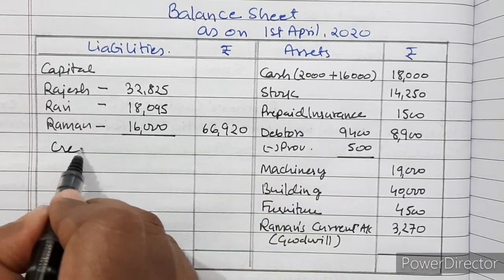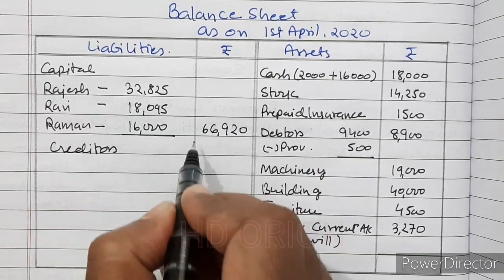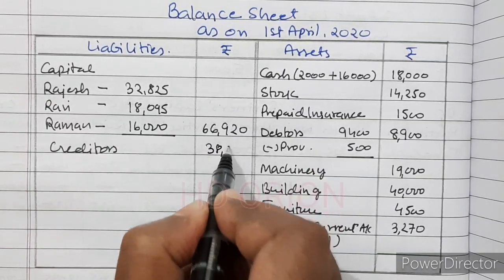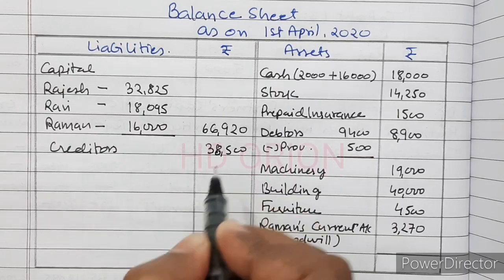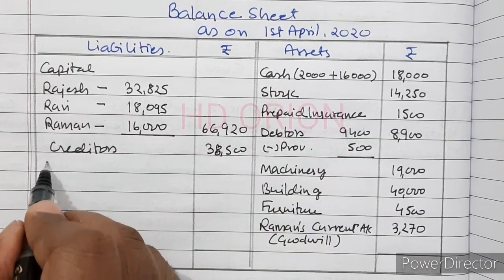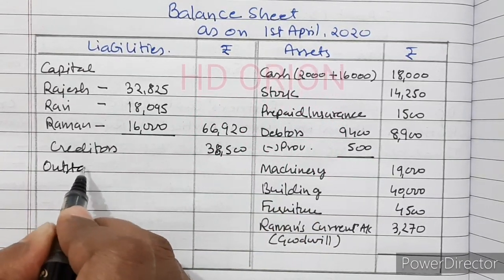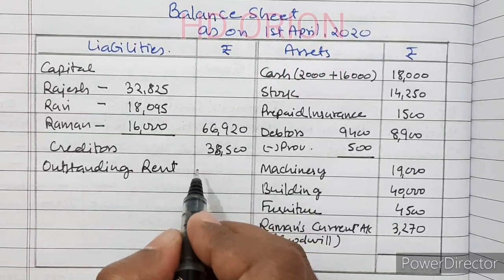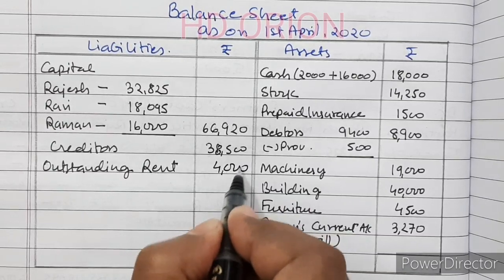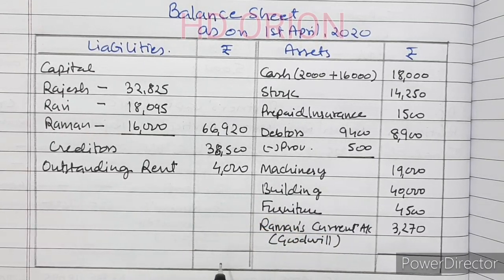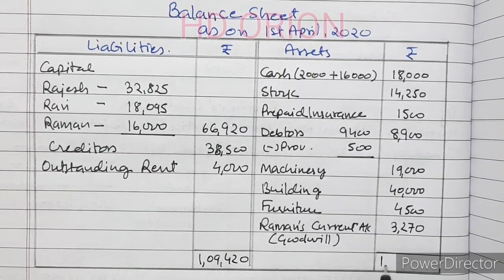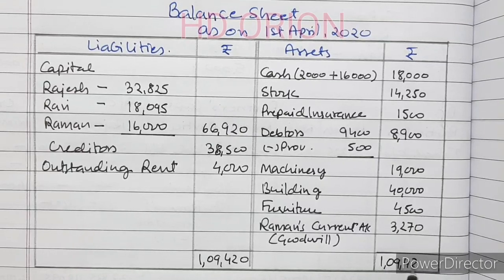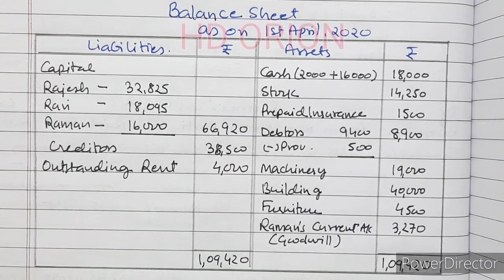Then creditors, 38,500. Then outstanding rent, 4,000. That's it. The grand total here is 1,09,420. That is the solution.